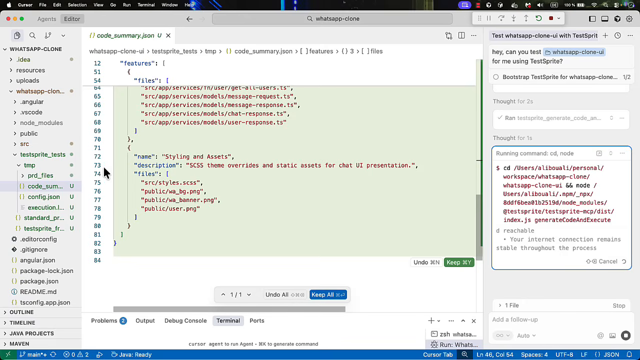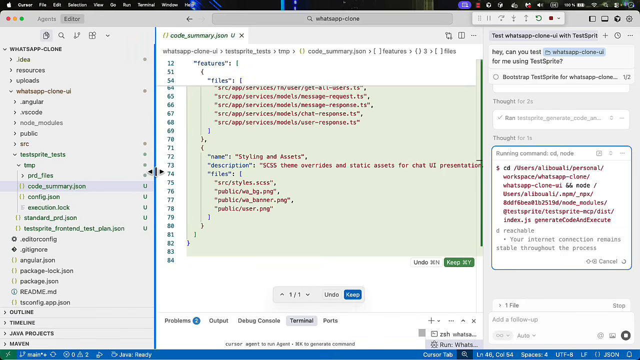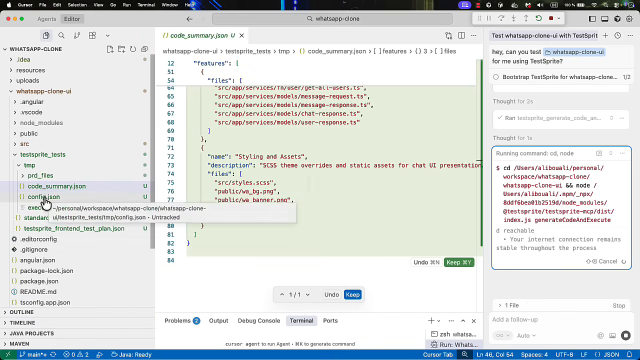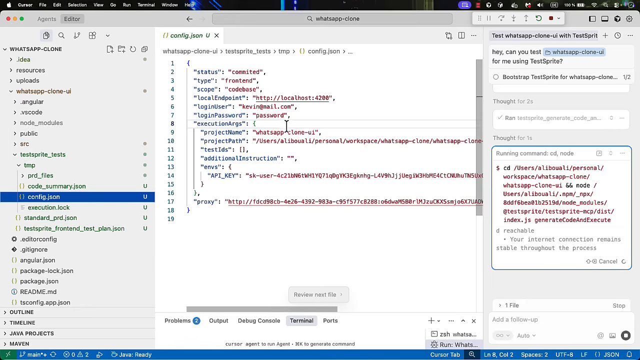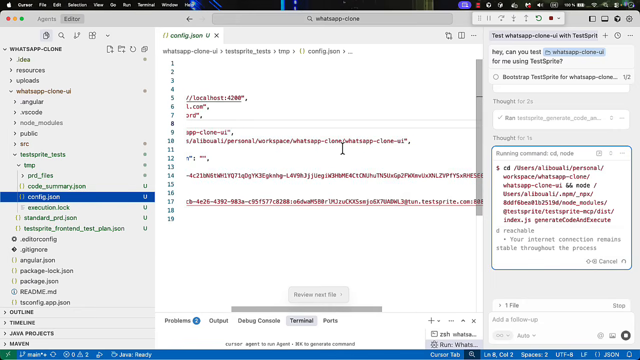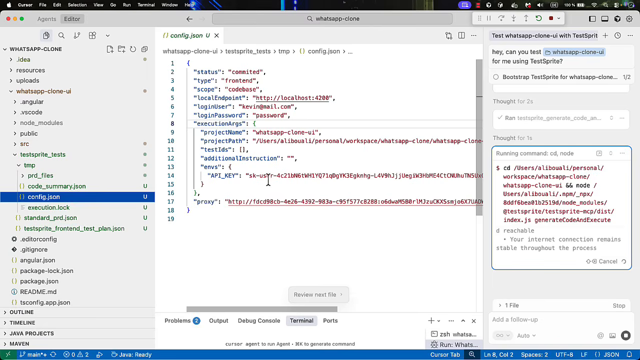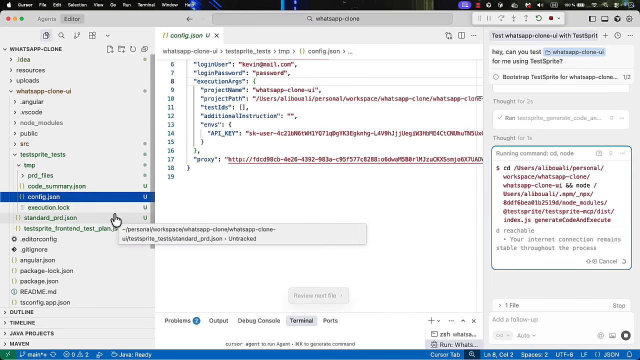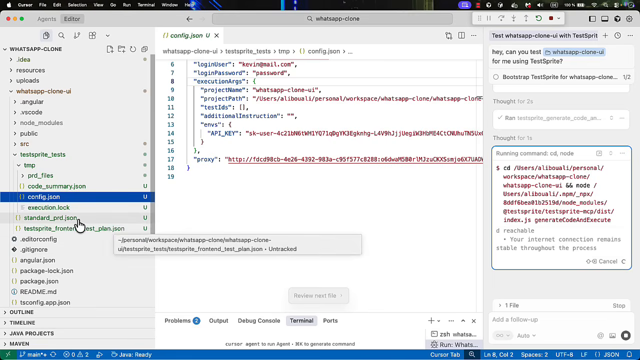All right. So let's see what the other generated files are. So we have the config, we just checked it. So now it added a few other things. All right. So it started adding some other configurations here, like the API key, the proxy, and so forth, in order for TestSprite to be able to execute and run those things.